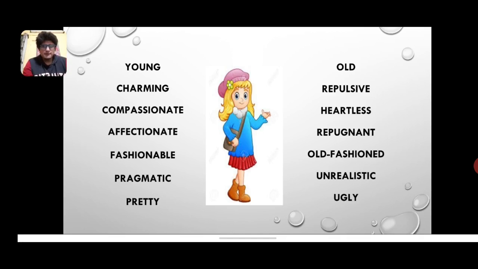That's repugnant, right? Fashionable, I can also give orthodox, right? Orthodox as an antonym to the word fashionable, or old fashioned. Then pragmatic, the opposite word also is dogmatic. Realistic means not real, only idea, just an idea, it's not for real, right? Pretty corresponds to ugly. So it's very simple. So every time you come across a positive adjective, you need to target and shoot down the negative adjective as well, so that you have a complete, wholesome assembly.